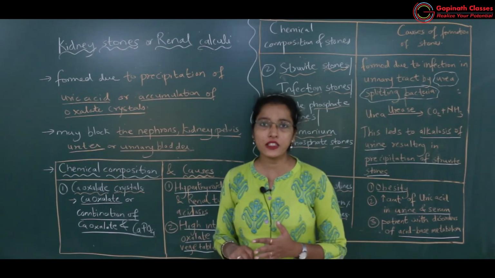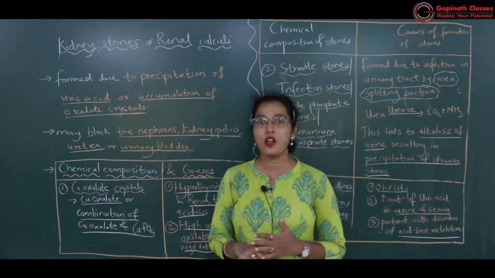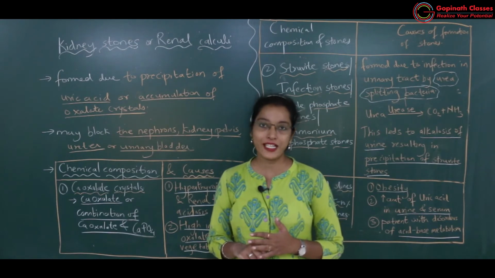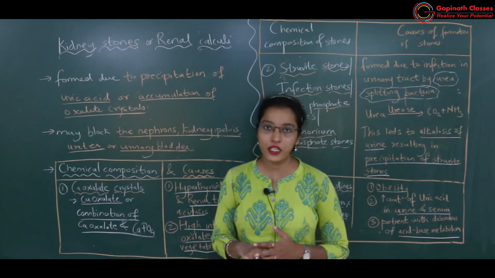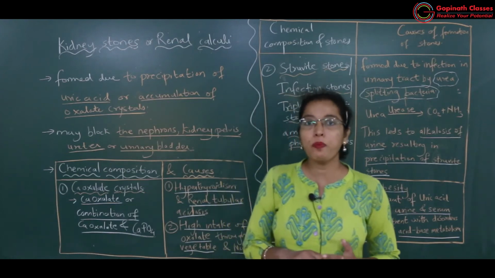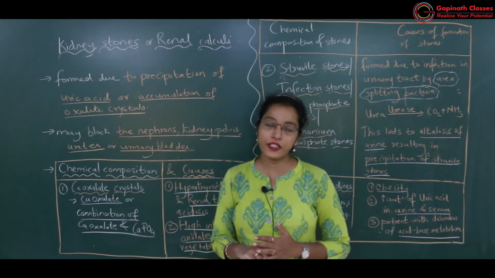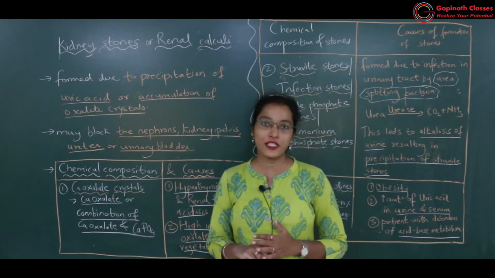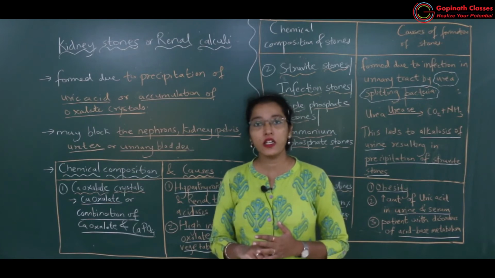Few of the green leafy vegetables have more content of oxalic acid. So definitely if this excess amount of oxalic acid is consumed by the person, then this oxalate will be precipitated in the form of calcium oxalate crystals, and these will block the excretory tract.